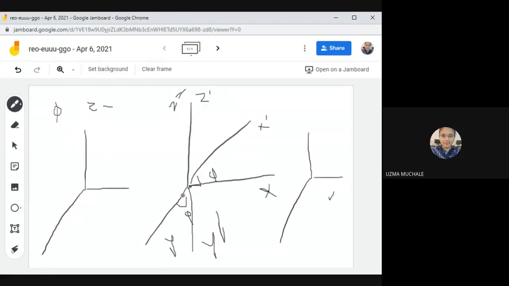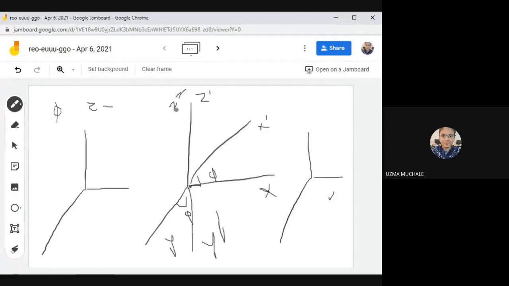It is not 90 degrees. We are trying to fit the 3D space in the 2D plane, so it is not possible to show directly how it looks in 3D space. Are you getting me? Yes, ma'am.